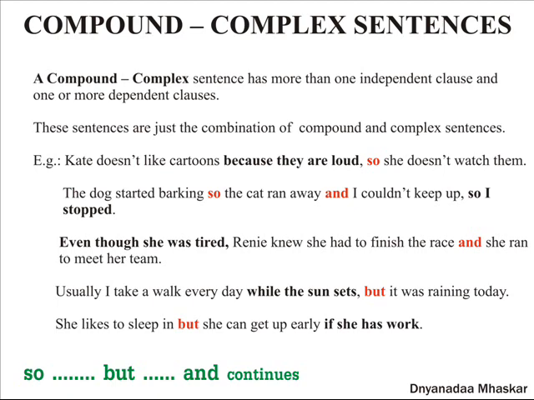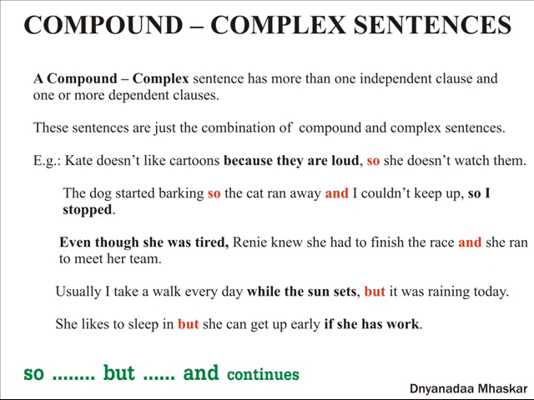Let us see some examples. Kate doesn't like cartoons because they are loud, so she doesn't watch them. In this sentence, because they are loud is a subordinate clause, and so is a coordinating conjunction. The dog started barking, so the cat ran away, and I couldn't keep up, so I stopped. In this sentence, there are two coordinating conjunctions used, so and and, whereas the subordinate clause here is so I stopped.